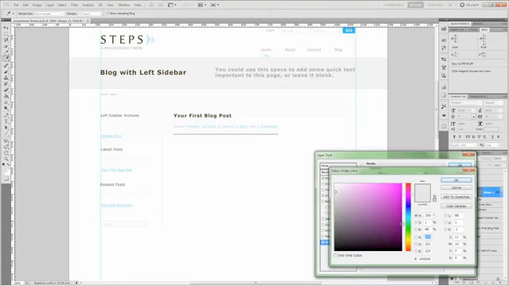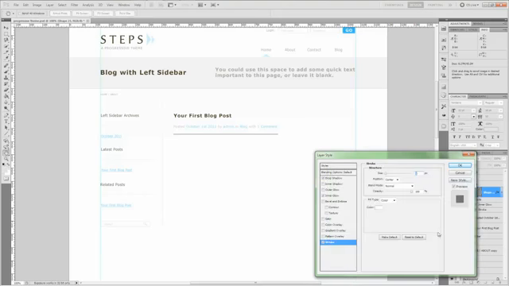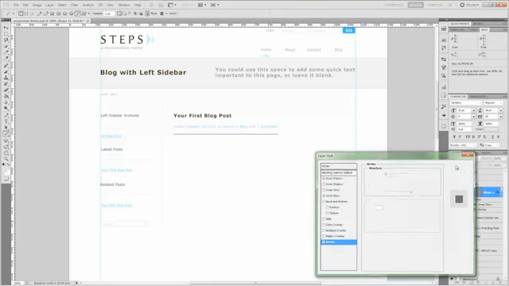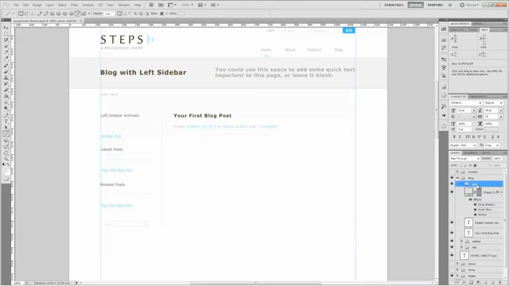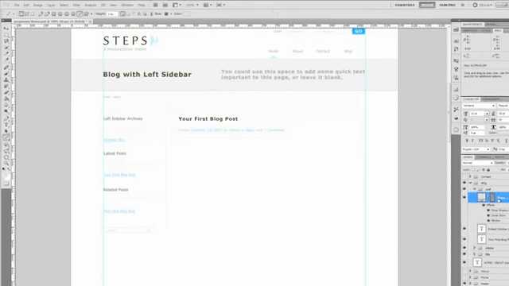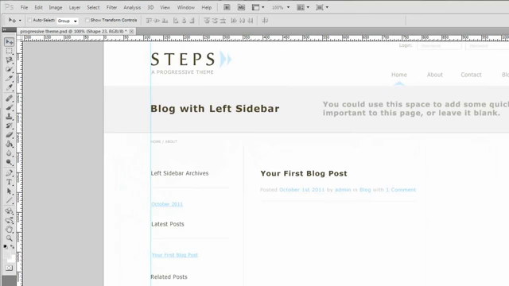The color is actually going to be white. And there you have our first separator for the blog information.